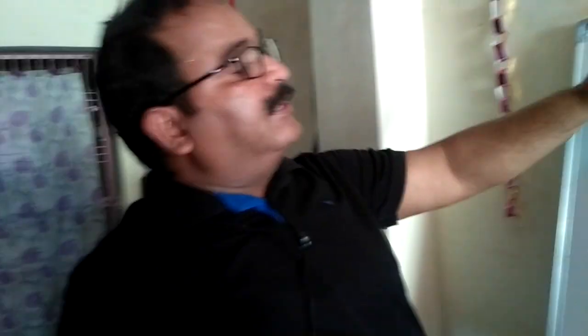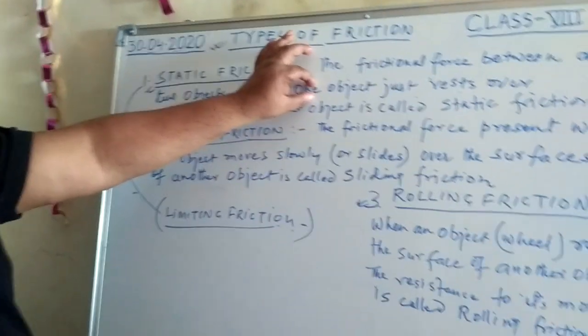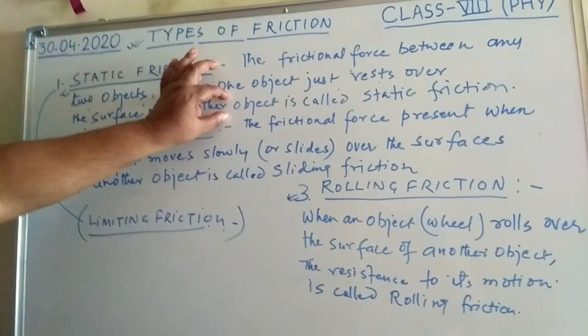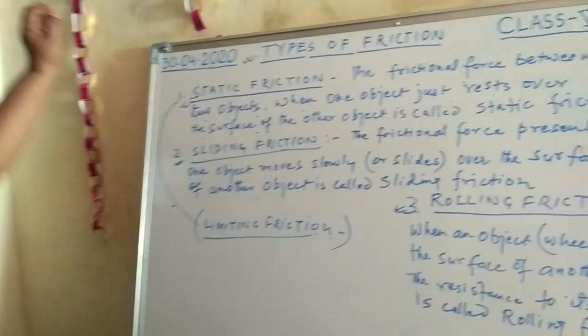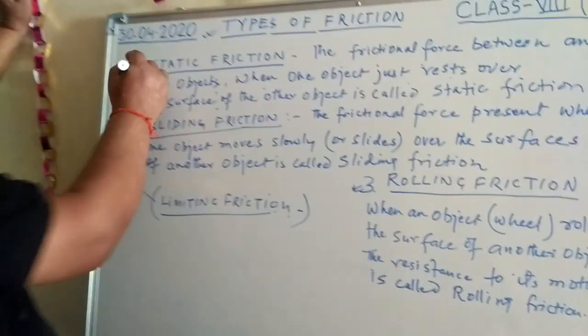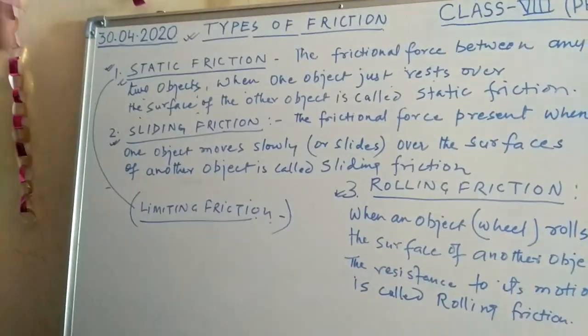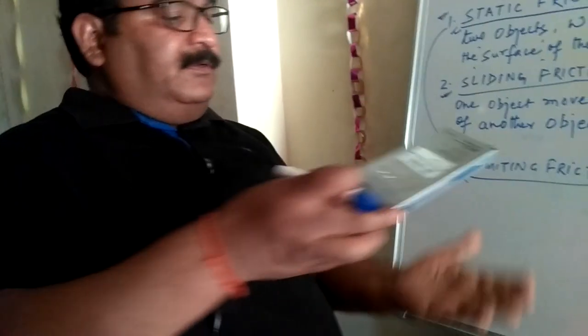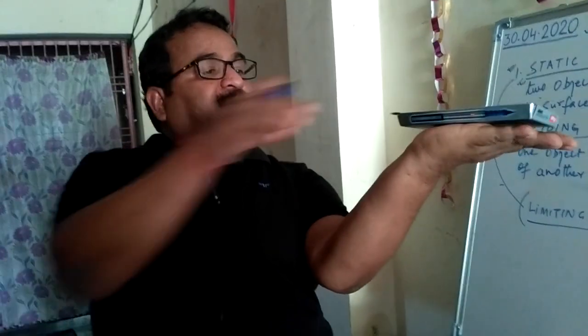As we have said, in a friction it is an essential condition that the interaction between the two bodies must be present there. So here you see that the surface of the one object interacts with the surface of the another object and then the resistance is produced. So here the definition says that when one body, like this is one body on which we kept another body,